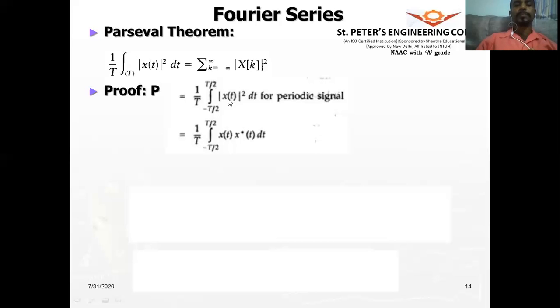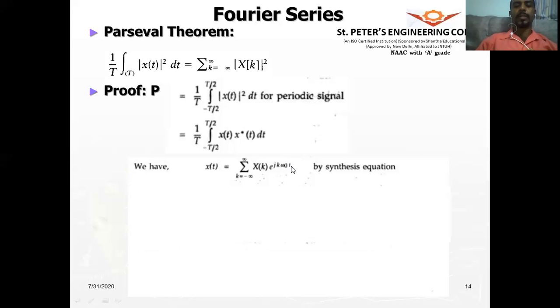So therefore, what is this mod x of t whole square? That is nothing but x of t into x conjugate of t. Now what is x of t? x of t is equal to sigma k equals minus infinity to plus infinity x of k e to the power of jk omega naught t. So this is also called the synthesis equation. For this, let us find out what is x conjugate of t.